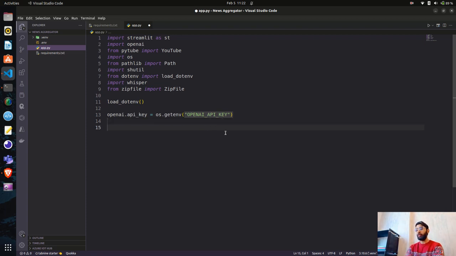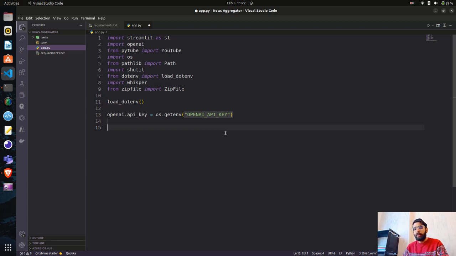Now we will use the Whisper model. Whisper has around 5 models, if I am not wrong. They have 5 open source models: tiny, base, small, medium, and large. That depends on the different weights, the parameters that the model has been trained on.